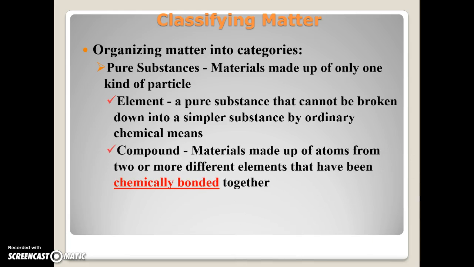Now, you can have a smallest particle, and we'll talk about what that smallest particle is. It's called an atom, and I think you have that on your definition sheet. So there's a smallest particle of an element, and there's a smallest particle of a compound as well. But those are simple substances. A compound is materials made up of atoms from two or more different elements that have been chemically bonded together, and that is key to understand. That they've been chemically bonded together. So they are acting as one thing. It's a marriage in a sense. So they're acting as one.